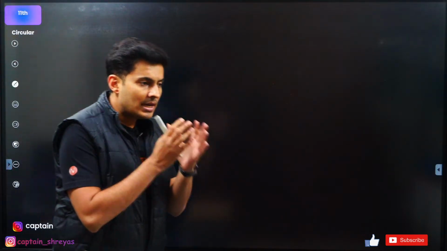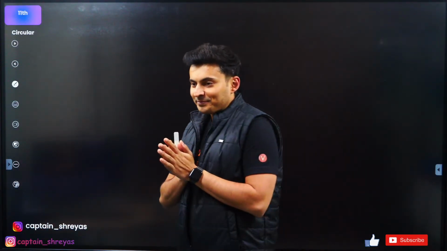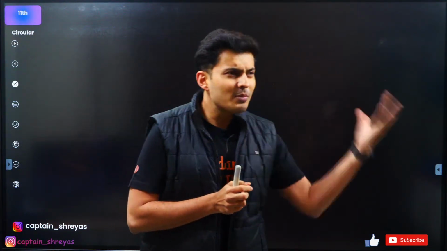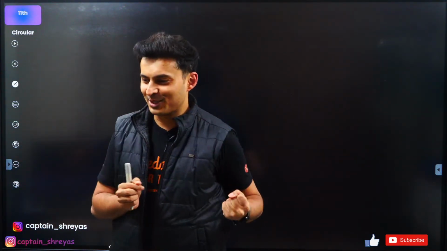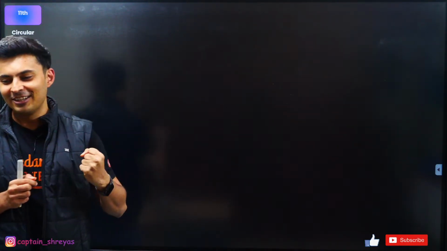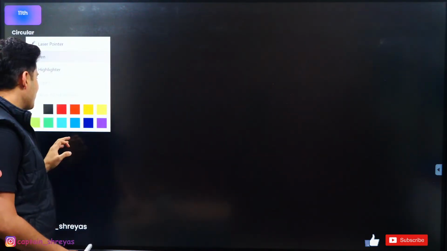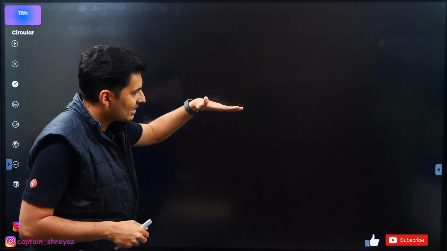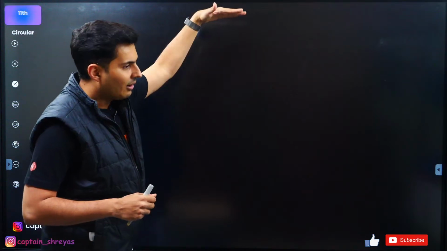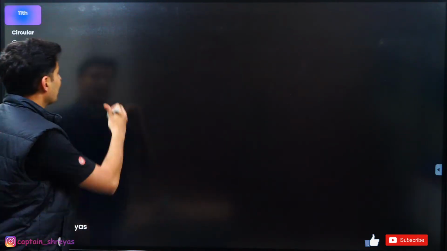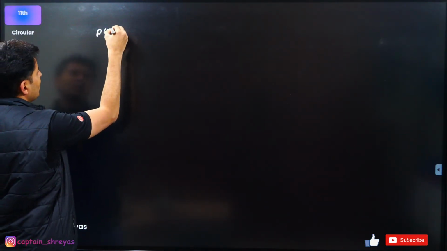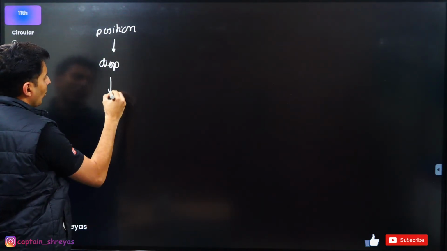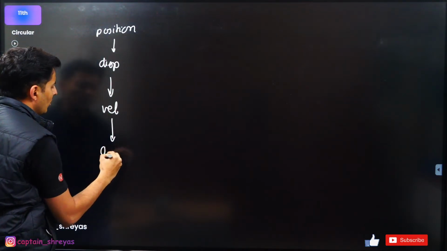Okay. And now let's talk about the different terminologies that you need to learn in circular motion. So what are the terminologies that you are going to learn in circular motion? Starts with position. From position you go to displacement. Then after displacement you go to velocity. After velocity you go to acceleration. That's the general trend. Always start with position, then displacement, then velocity, and then acceleration.